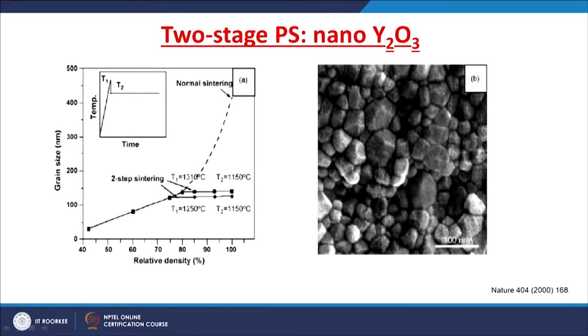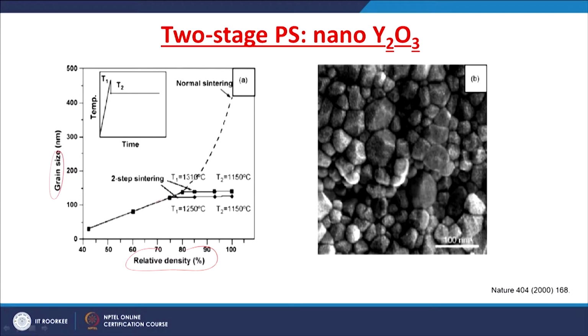So, let us see a couple of examples of nanoceramics prepared by pressureless sintering by adopting such a two-stage scheme. This is a nano yttria ceramic. Here you see the grain size versus the relative density. This is the normal sintering technique. To achieve this kind of 99 to 100% relative density, you have to heat it to a very high temperature and hold it for a long time. But this results in a larger grain size of more than 450 nanometers.